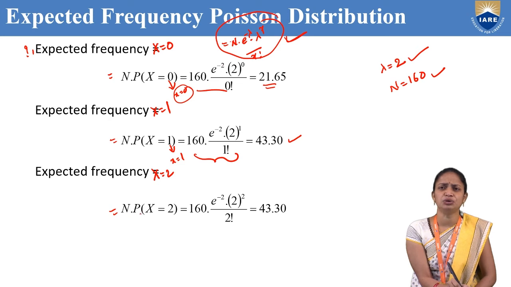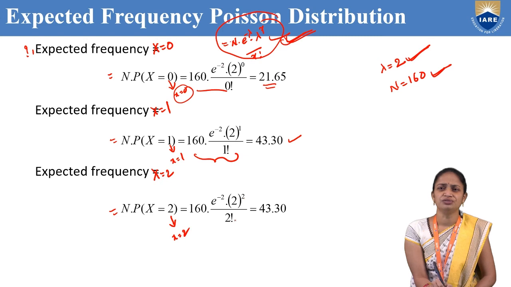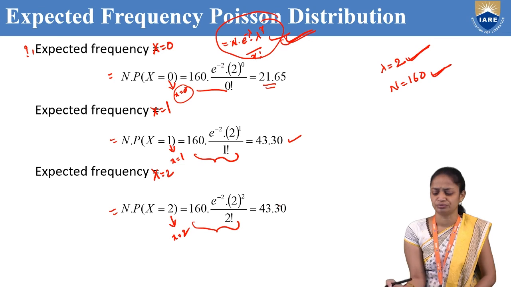Now we need to find the expected frequency for x equal to 2, that means N into P of x equal to 2. Small x value is 2, capital N value is 160 and lambda value is 2. Substitute all these values in the main formula, N into e power minus lambda, lambda power x by x factorial. We get 160 into e power minus 2 into 2 power 2 by 2 factorial. After simplification, we will get 43.30.